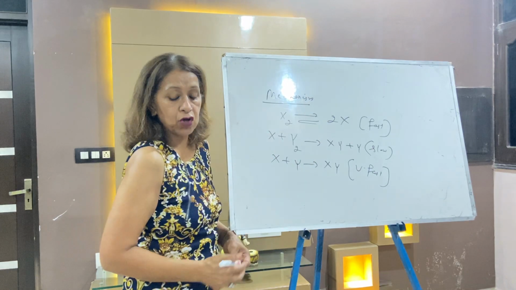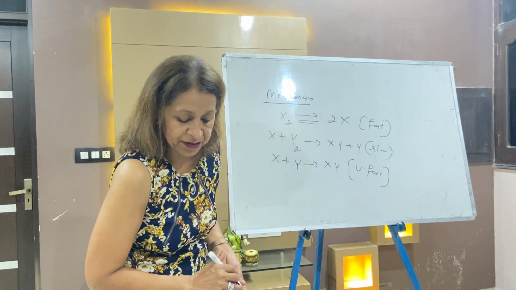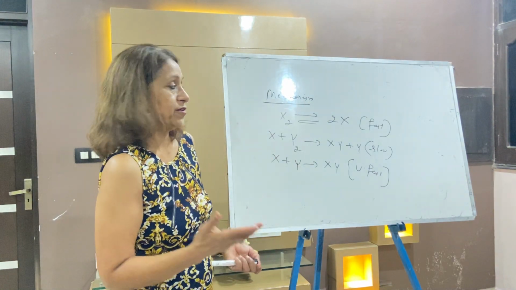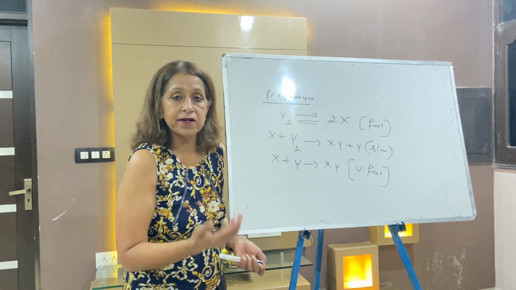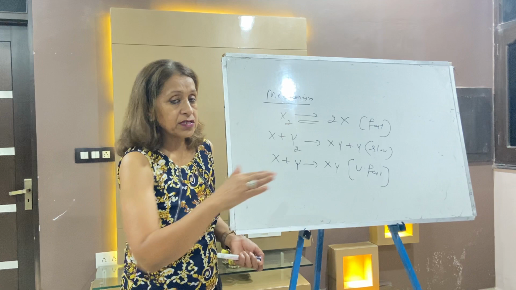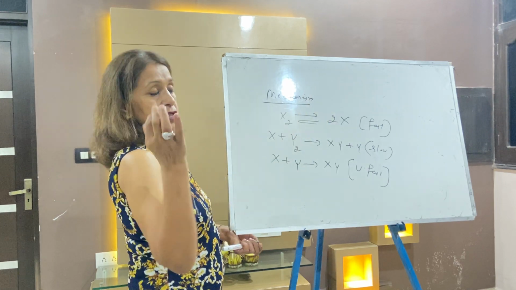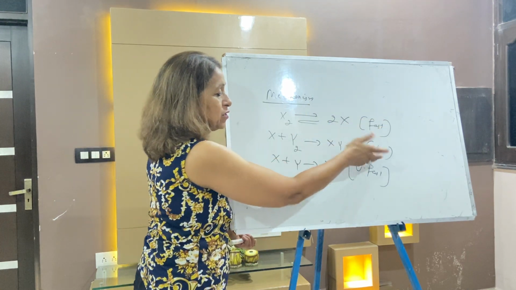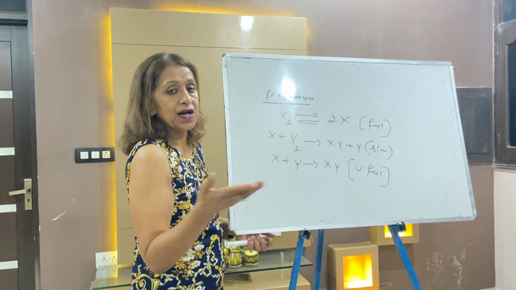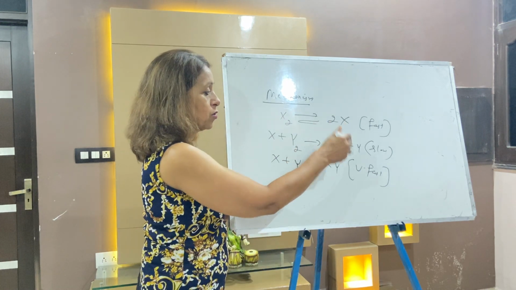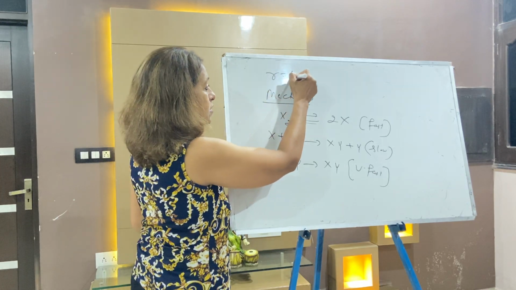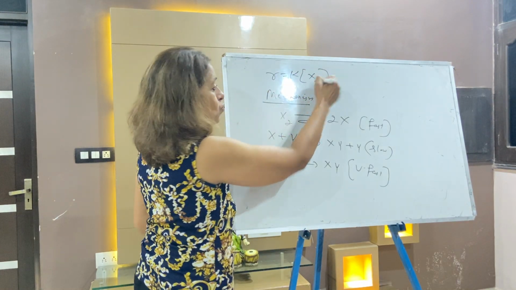The reaction is given on top, and the question is to find the rate equation. So dear children, when the first step is slow and the second is fast, then your rate equation is R is equal to k[X2]. If the first is slow, second is fast, your answer is R is equal to k[X2].